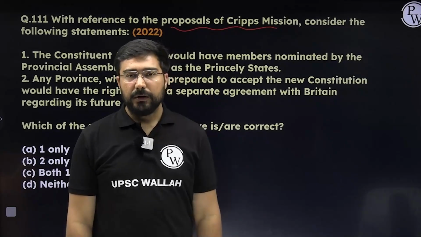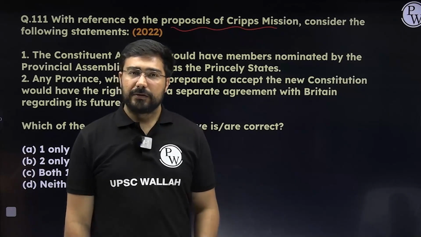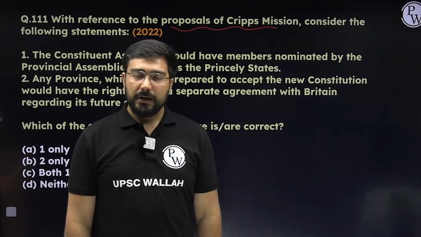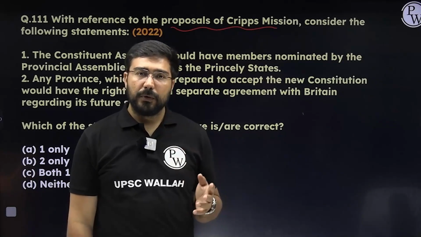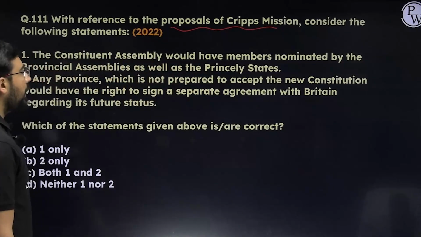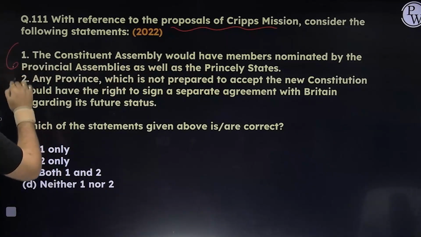In 1941, Japan captured Southeast Asia. It was coming towards India. There was pressure on the British to negotiate with the Indians, and the pressure was also being put by the other major powers like USA, USSR, and even China wanted that. That's why the Cripps mission came to India.